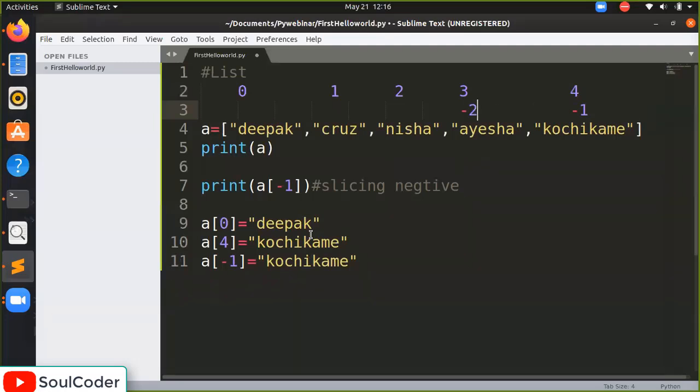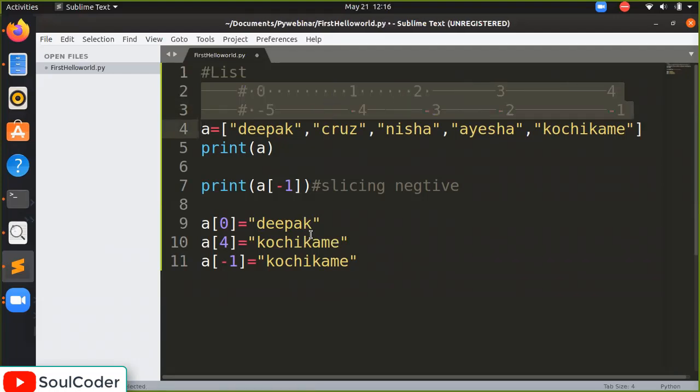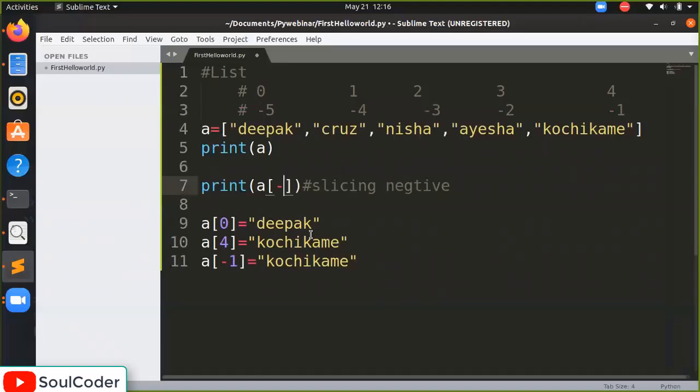It is minus 2. It is minus 3. It is minus 4. And it is minus 5. That's the beauty of Python. It gives you both ways. So when I'm writing minus 5 here, what will be the output? Let's see.